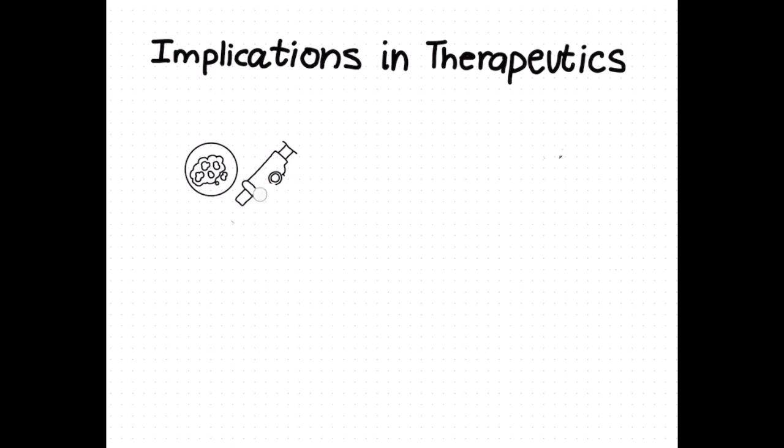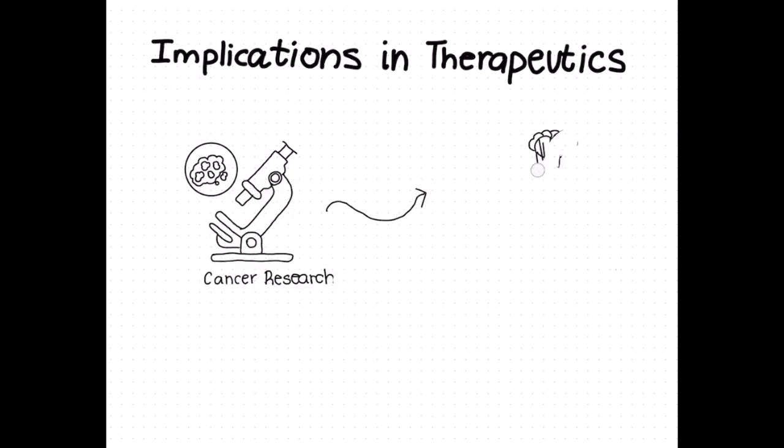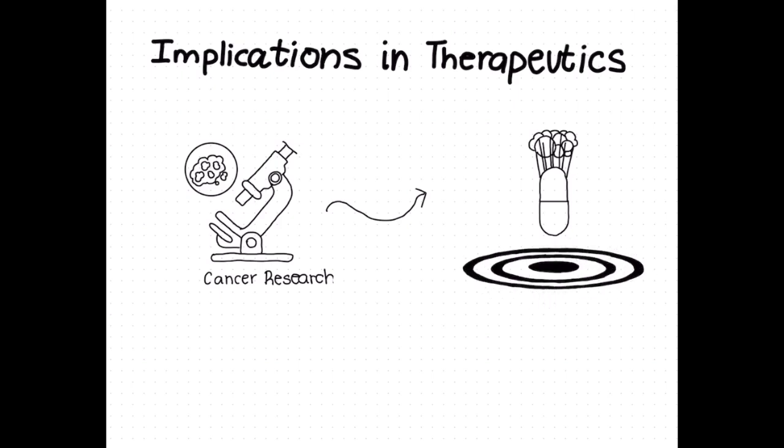Pawson's discovery was pivotal for cancer research. Understanding the role of SH2 domains in signaling helped scientists see how mutations in these pathways lead to uncontrolled cell growth, which is a hallmark of cancer. His work paved the way for therapies like tyrosine kinase inhibitors, which target cancers at molecular levels.